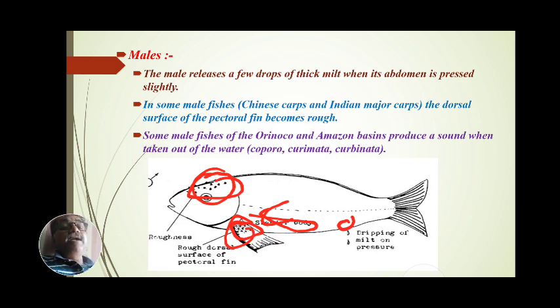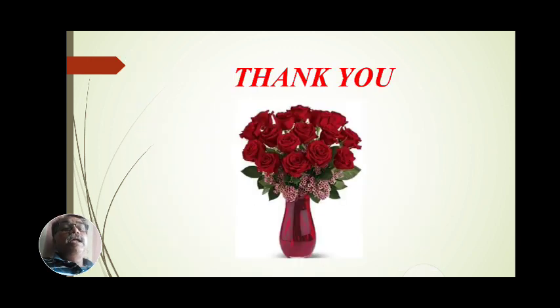These are the identification characters showing whether the fish is mature and ready for breeding or not. With this, we have completed the collection, identification and selection of brooders for induced breeding by hypophysis.